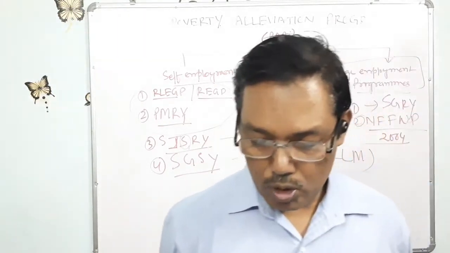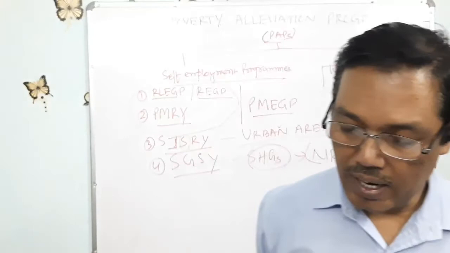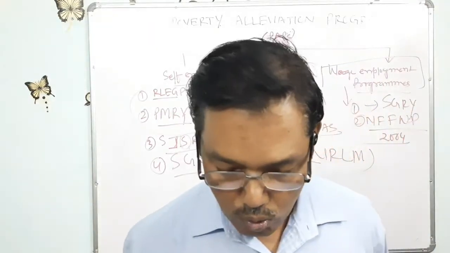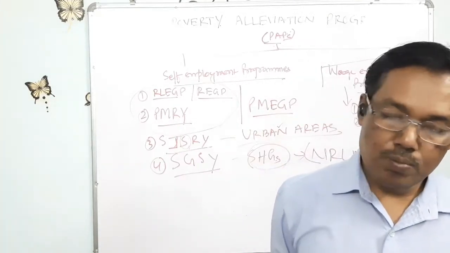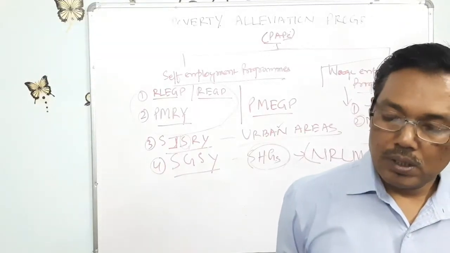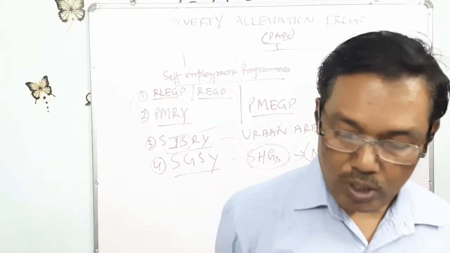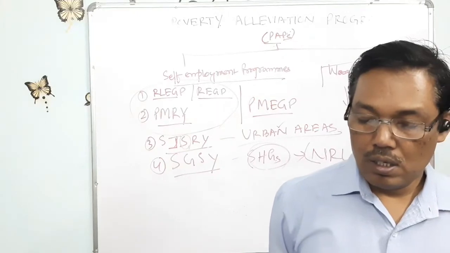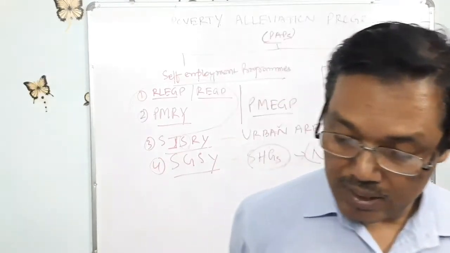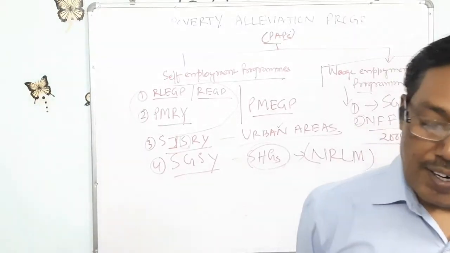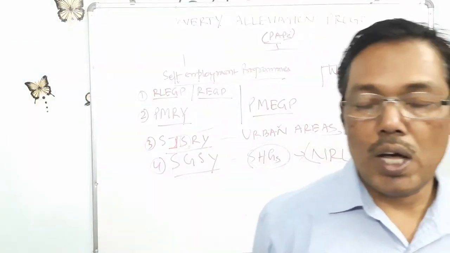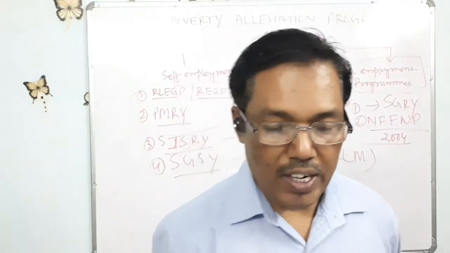So all those among the poor who are ready to work at this minimum wage can report for work in areas where this program is being implemented. In 2013-14, nearly 5 crore households got employment opportunity under this scheme, the Mahatma Gandhi National Rural Employment Guarantee Act.